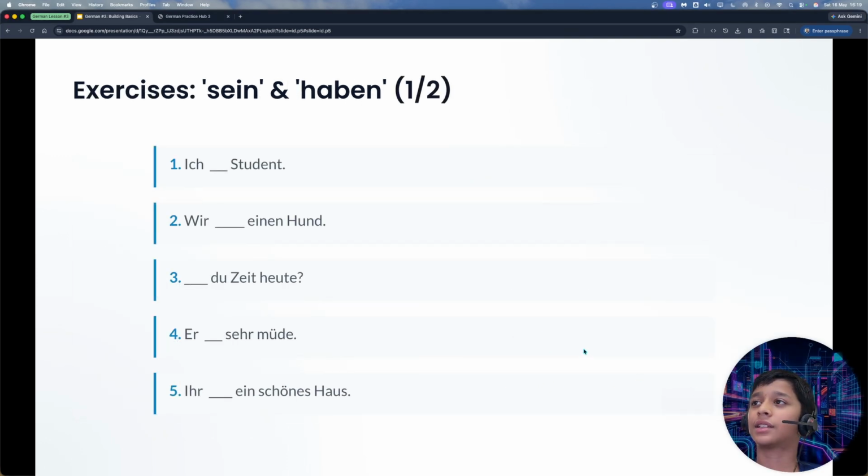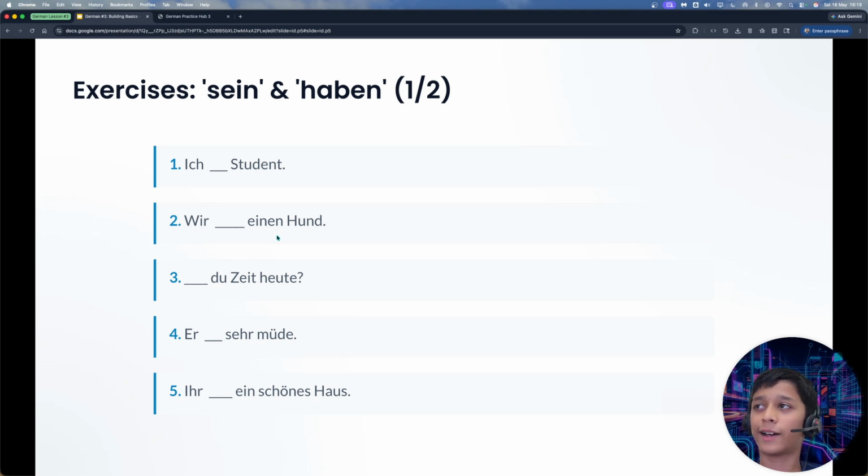Let's practice some exercises. Pause the video on this slide and try to fill in the empty spaces using the keywords required. So, in the first, Ich dash Student. In the second, Wir dash einen Hund. Third, dash du Zeit heute. Fourth, Er dash sehr müde. Fifth, Ich dash ein schönes Haus.